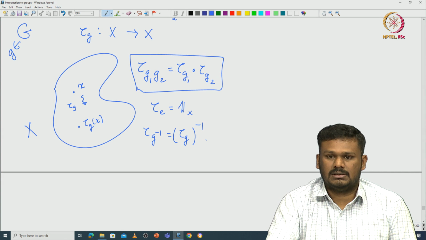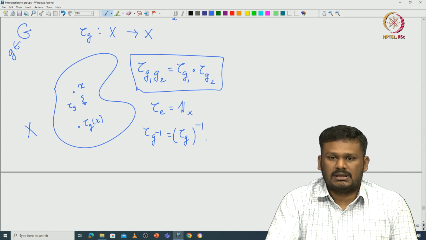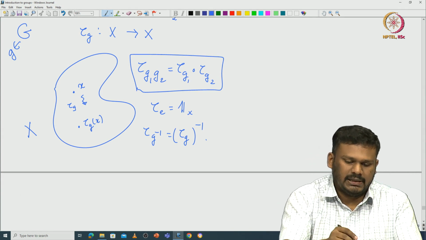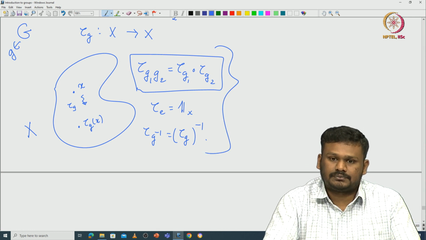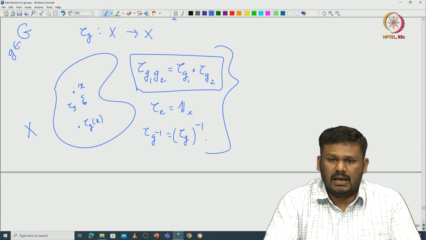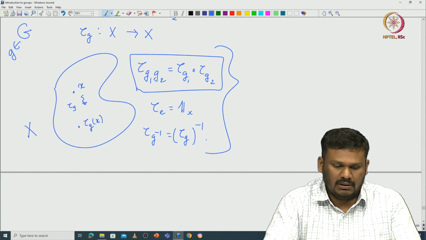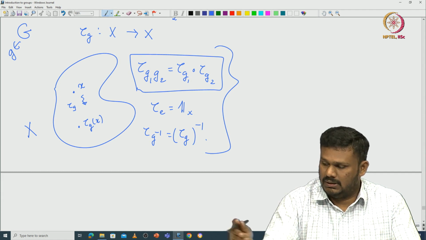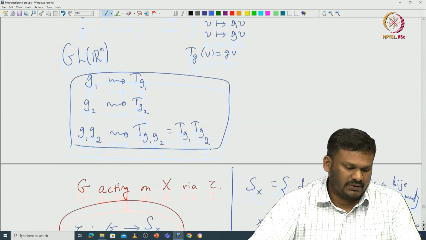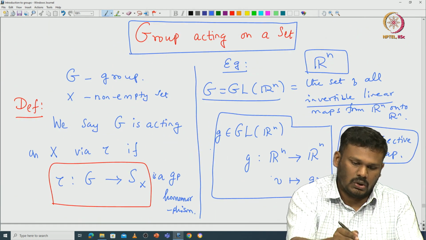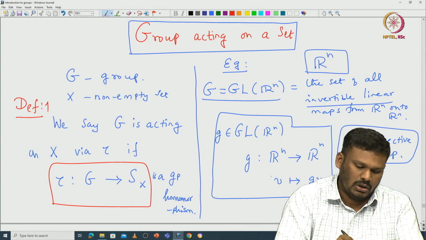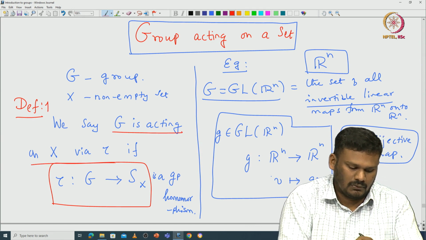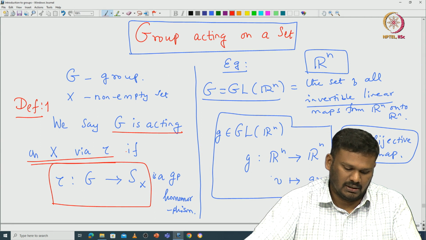All these things should be satisfied. So in some books, these details will be written out and then they call that group action. Let us see that definition as well. I will leave it to you to verify that those two definitions are actually equivalent. So this is our first definition. Let us call this the first definition of group acting on X via tau.